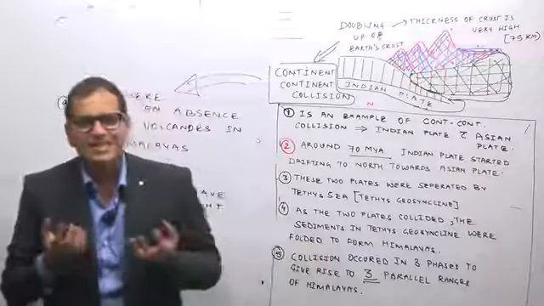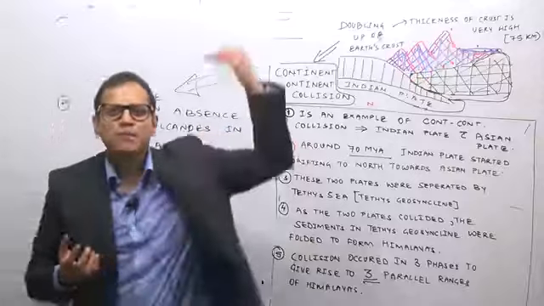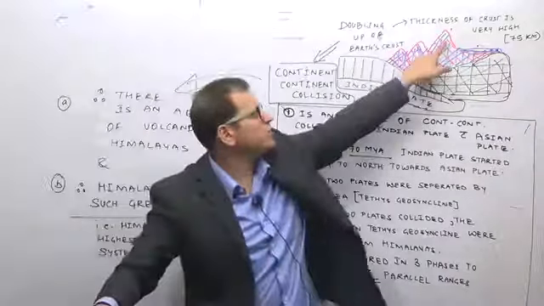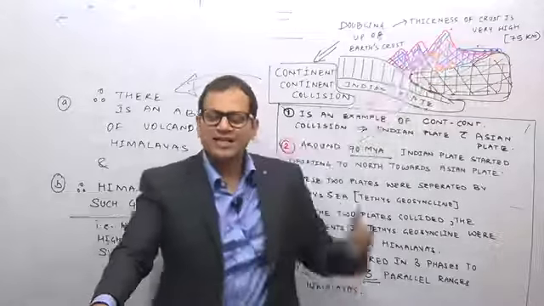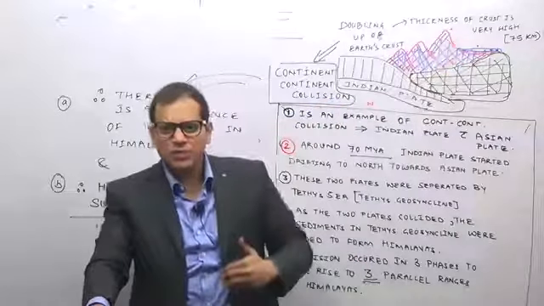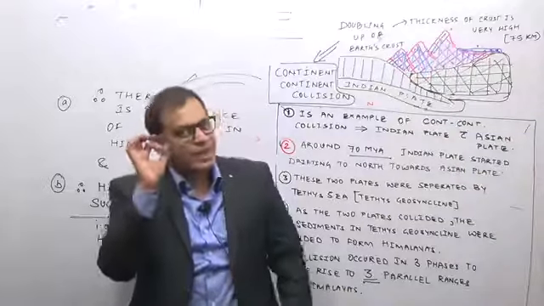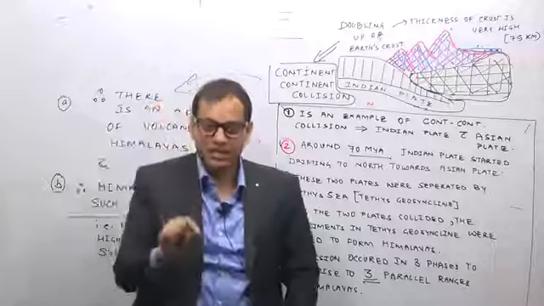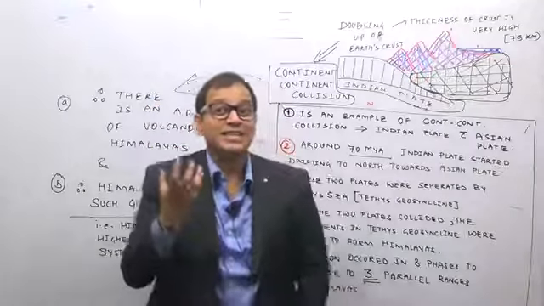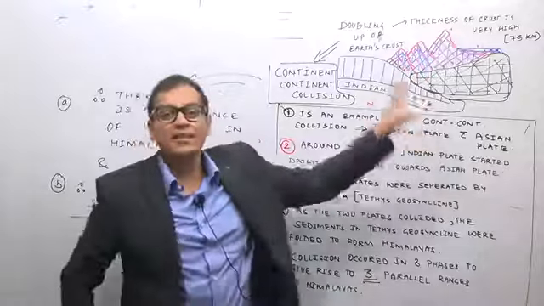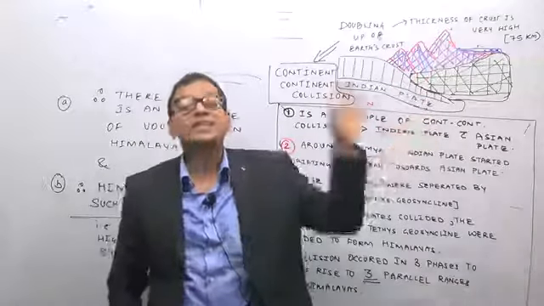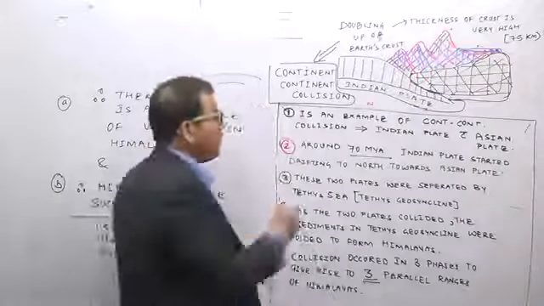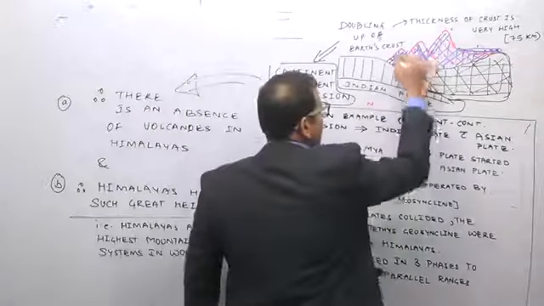As the Sima is denser than Sial, when some million years ago the great ranges of the Himalayas were formed, that is, when the Tethys Sea went below, obviously at that time, some million years ago, there was volcanic eruption in the Himalayas. Why? Because initially the Tethys Sea went below, and then the Indian plate collided, and then the sediments from the Indian plate, Tethys Sea and the Himalayas collided to form, and the Asian plate collided to form the Himalayas.